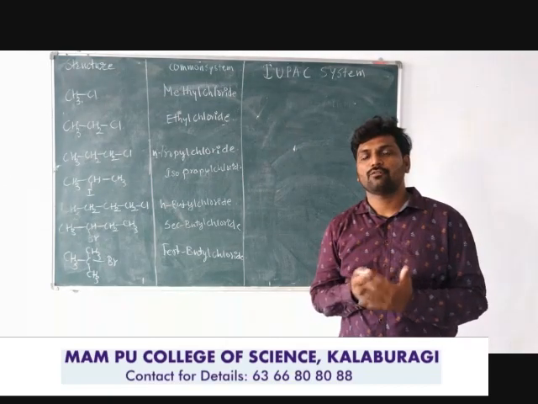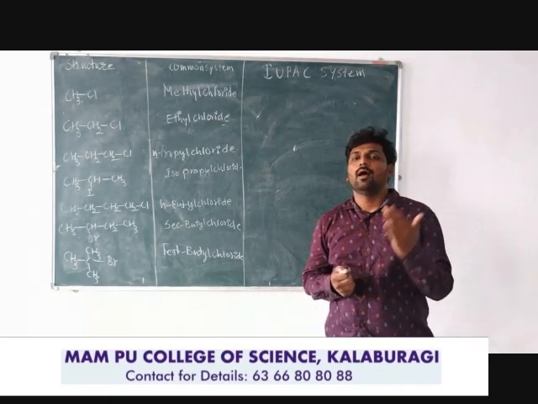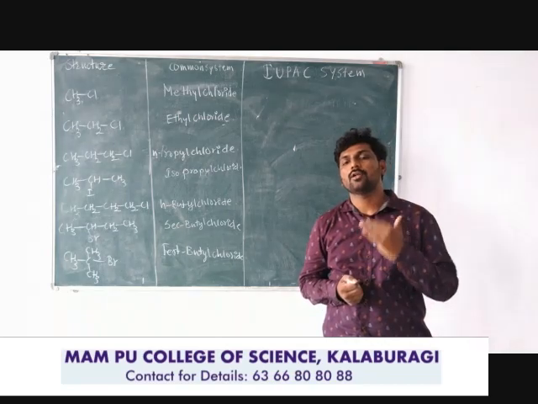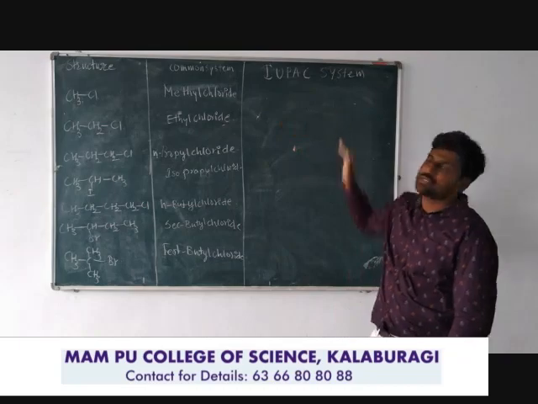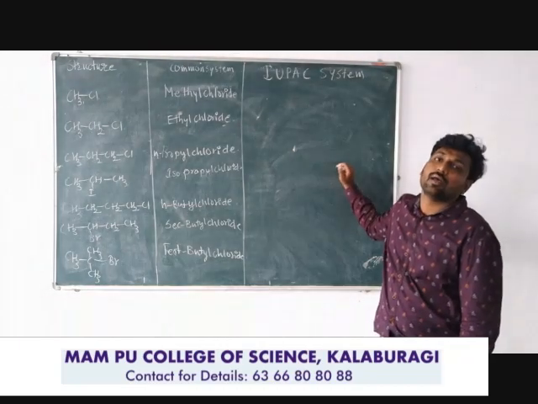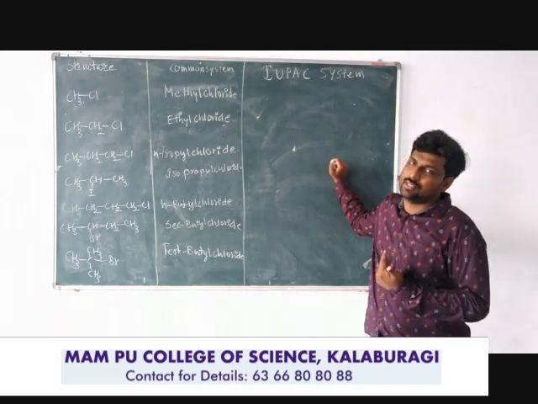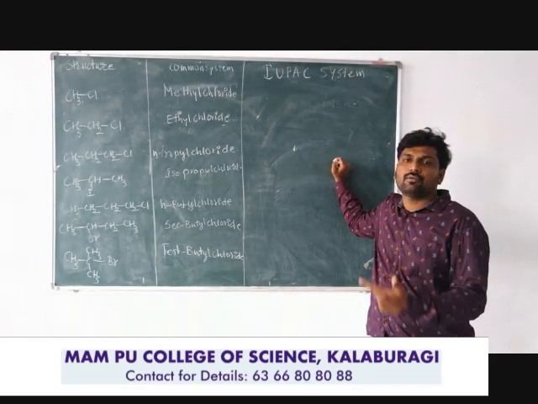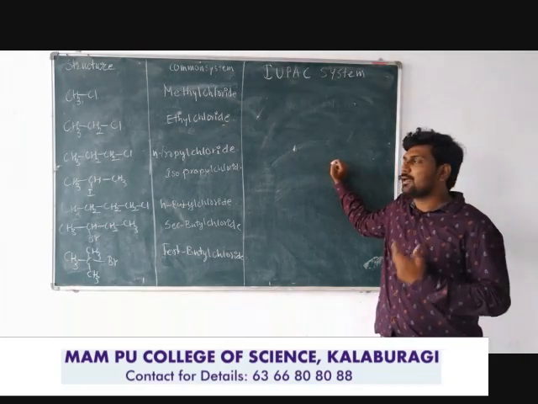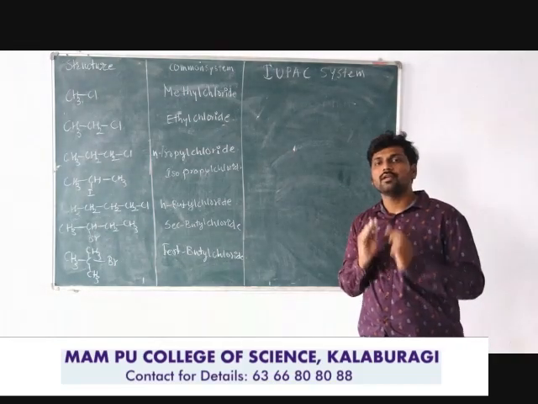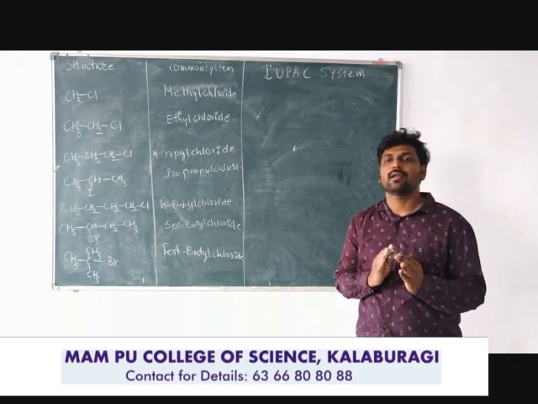In the last class we went through the common system nomenclature of the haloalkanes and haloarenes. In today's class we are going to discuss the nomenclature according to the IUPAC system. The International Union of Pure and Applied Chemistry is a system where any type of haloalkane or haloarene, or any type of organic compound, can be named according to the IUPAC rules. The IUPAC system has given the formula for haloalkanes and haloarenes.